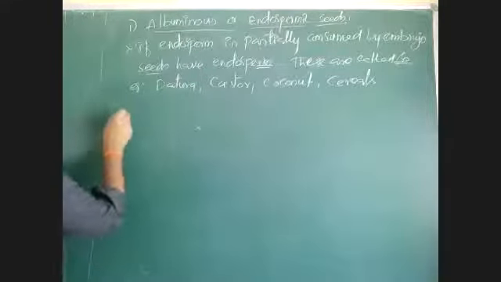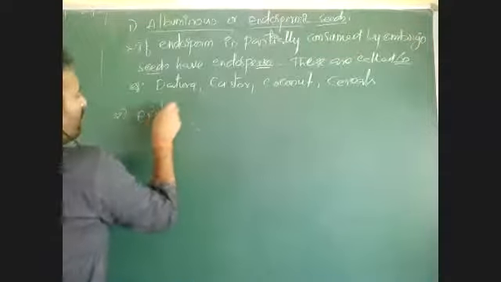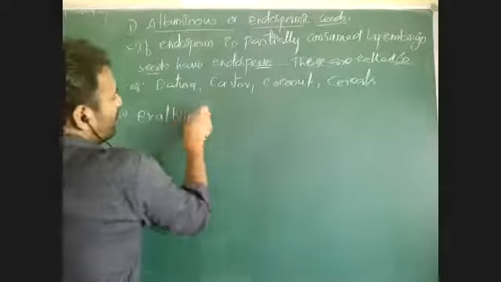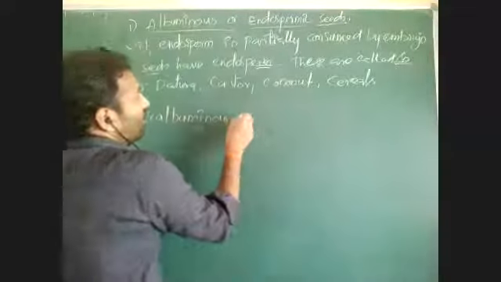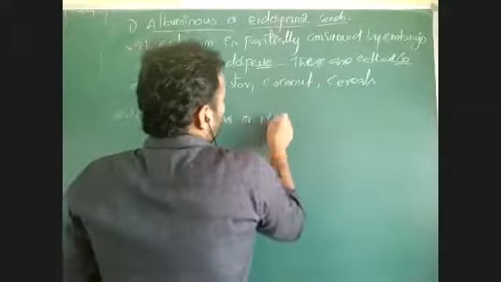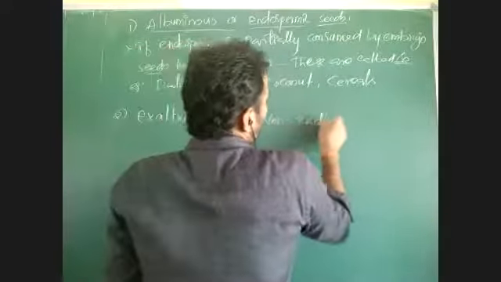Second one, exalbuminous or non-endospermic seeds.